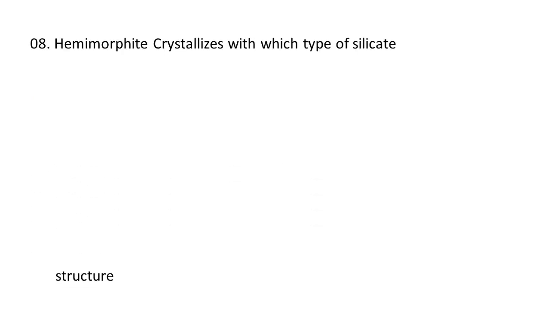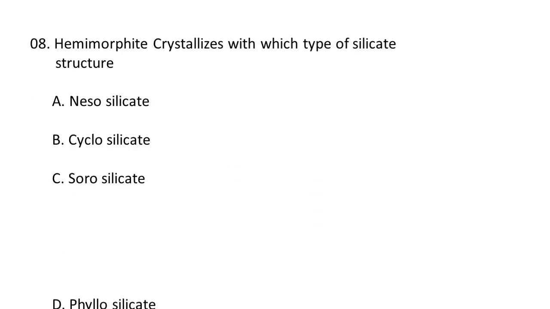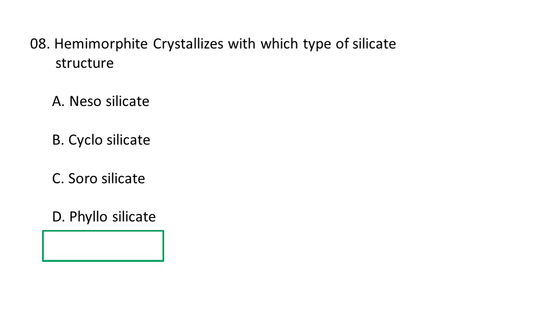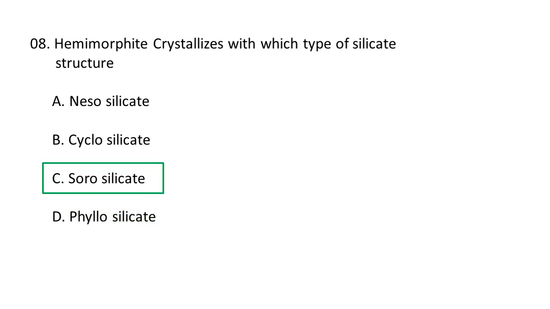Hemimorphite crystallizes in which type of silicate structure? A. Nesosilicate, B. Cyclosilicate, C. Sorosilicate, D. Phyllosilicate. Hemimorphite crystallizes as a sorosilicate. C. Sorosilicate is the correct option. Sorosilicates are also known as double island silicates because they have two linked tetrahedra that are isolated from other tetrahedra. So, C. Sorosilicate is the correct option.